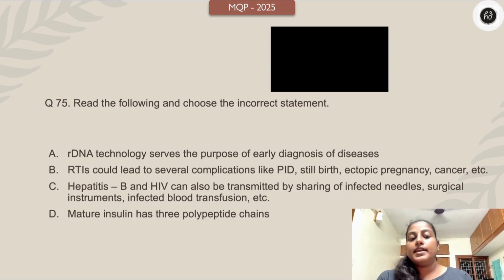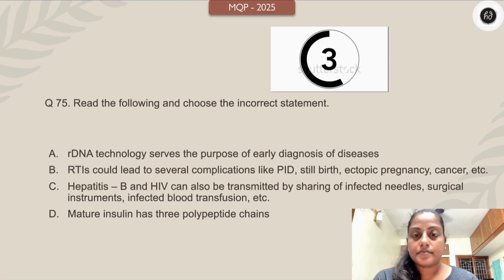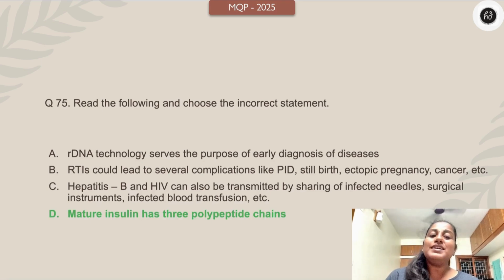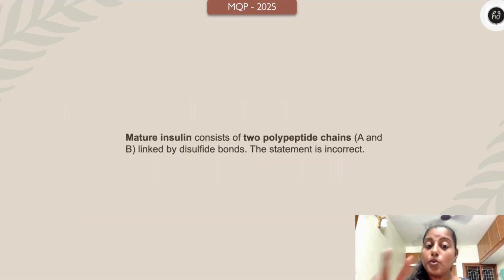Read the following and choose the incorrect statement. RDNA technology serves the purpose of early diagnosis of disease. RTI could lead to several complications like PID, stillbirth, ectopic pregnancy, cancer, etc. Hepatitis B and HIV can also be transmitted by sharing of infected needles, surgical instruments, infected blood transfusion, etc. Mature insulin has 3 polypeptide chains. Which do you think is the wrong statement? Your time starts now. Mature insulin has 3 polypeptide chains is very wrong because it has only 2 polypeptides, A and B, linked by disulfide bonds.